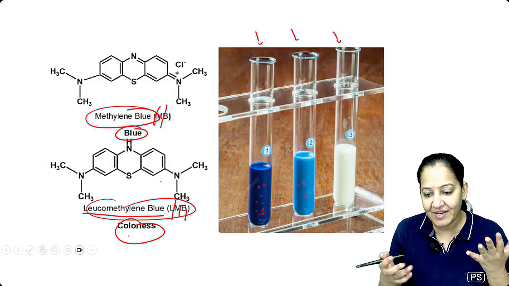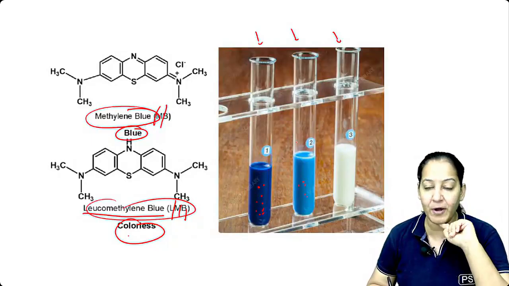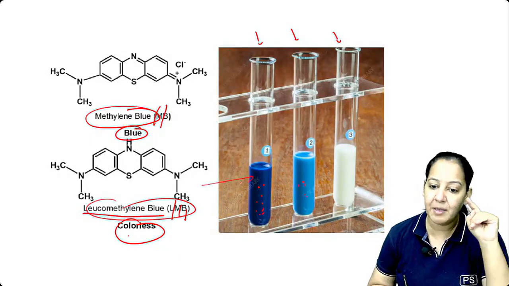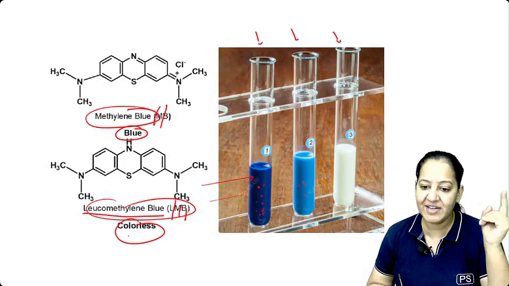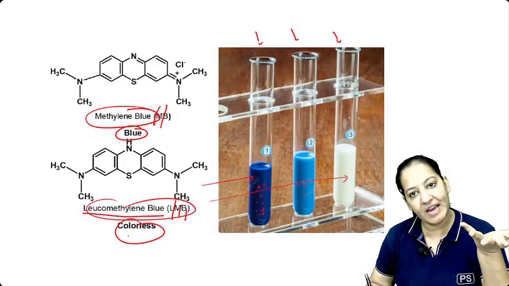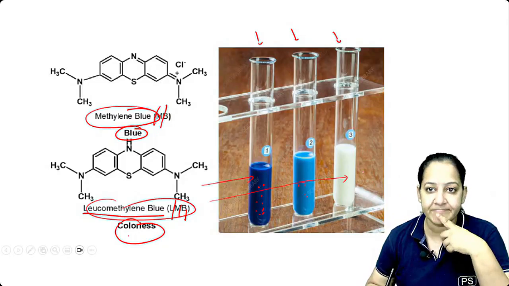So if bacteria is present, after adding, the milk will become colorless again. You got my point? The more the time the milk stays blue, the fewer the bacteria. And the less the time, immediately after adding the methylene blue, it becomes white in color, meaning maximum bacteria are present inside that. The pasteurization is not good. Say yes, you got it.